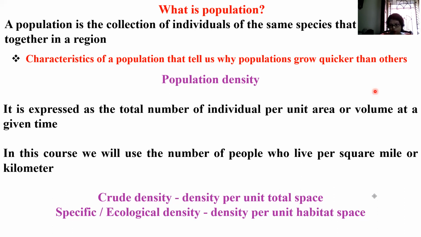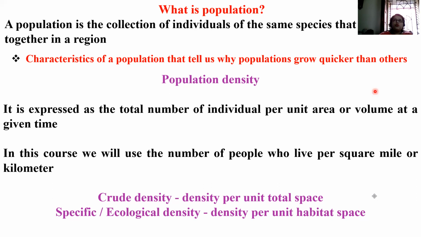So now we'll talk about two important terms. One is crude density. The other is specific or ecological density. Okay. Crude density is density per total space. Total space means what? Suppose you see, think of your own house.